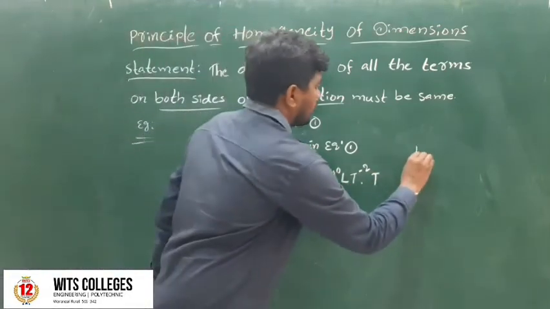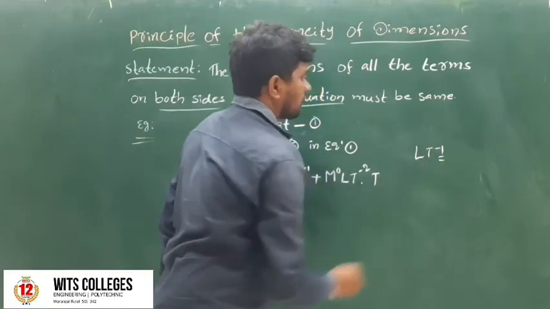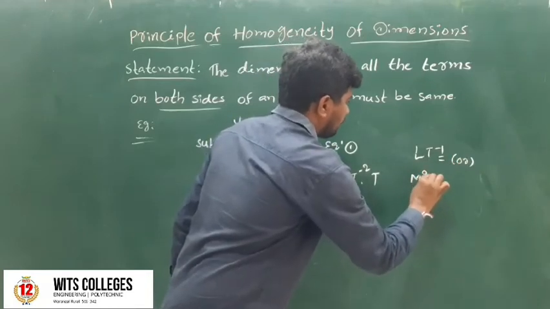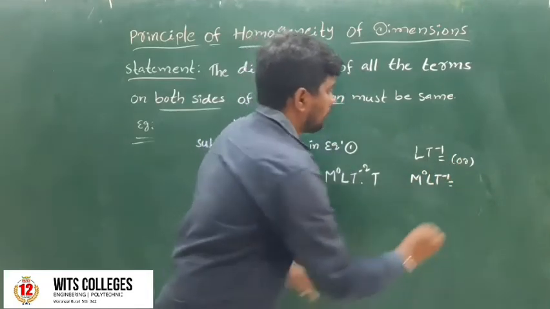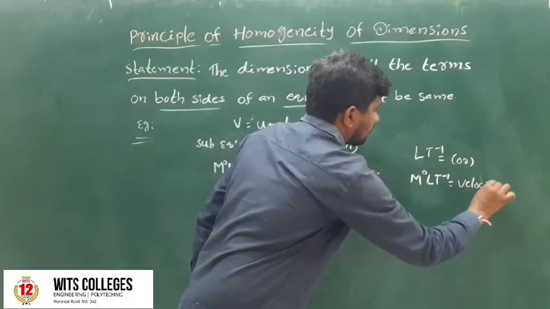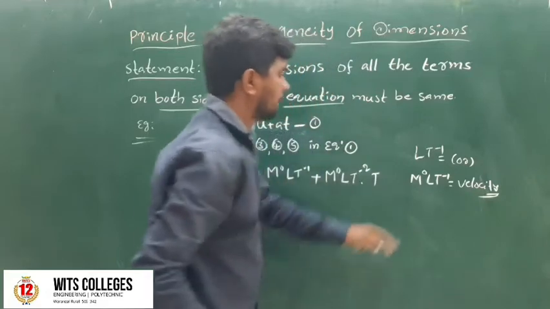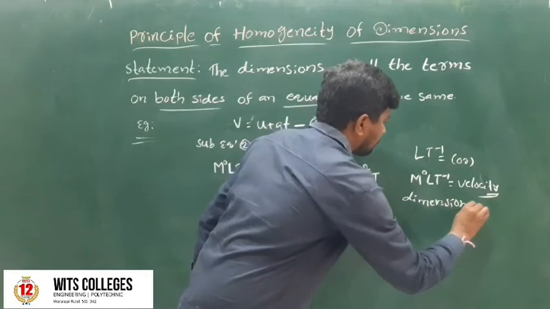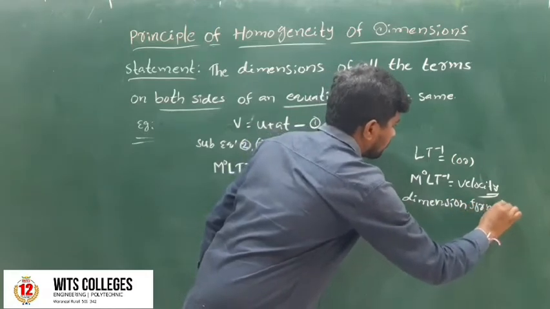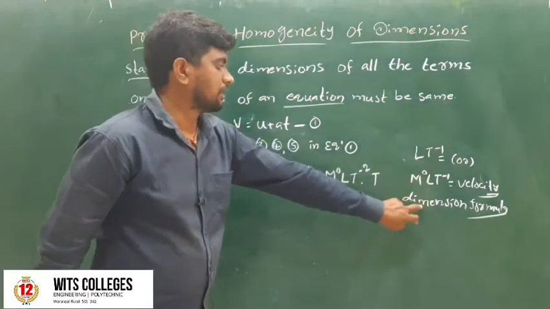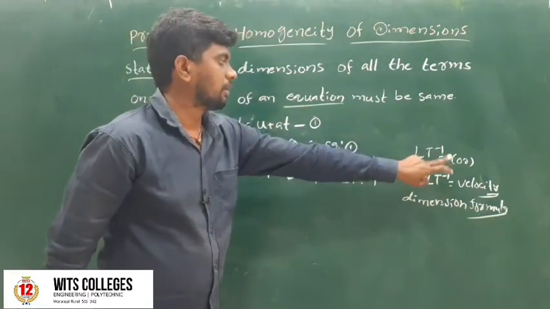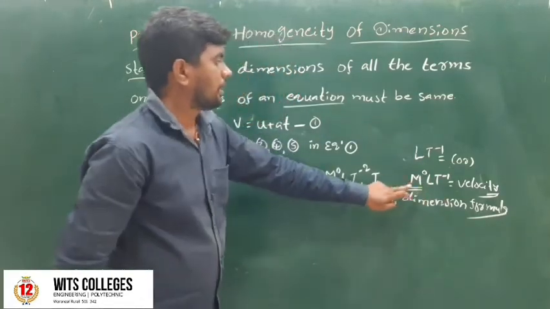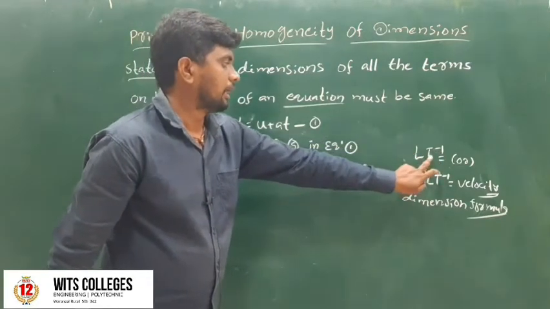In the previous slide it was only L t inverse. The dimension formula of velocity is M to the power of 0, L t to the power of minus 1. Your choice is to write the dimension formula of velocity as L t to the power of minus 1 or M to the power of 0, L t to the power of minus 1. M to the power of 0 means 1.